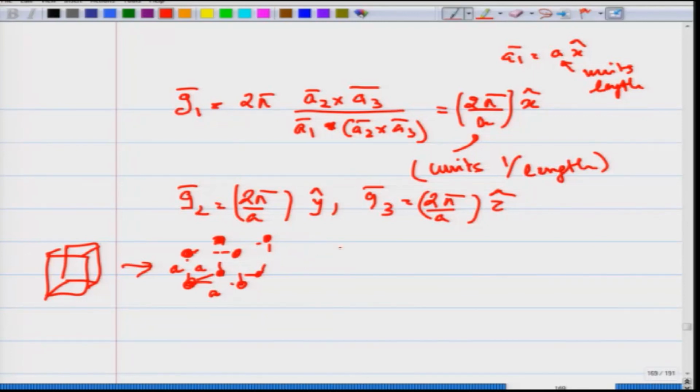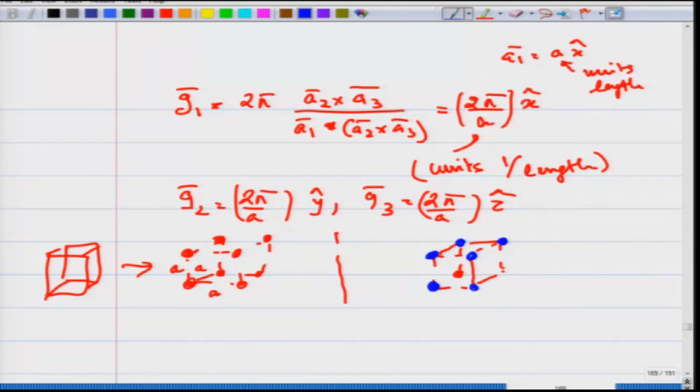But you can also generate, using G1, G2, G3, which is also a square lattice, another set of points. Let me draw it in blue.